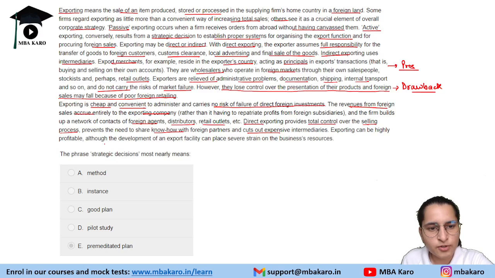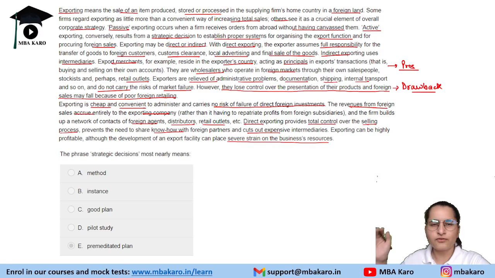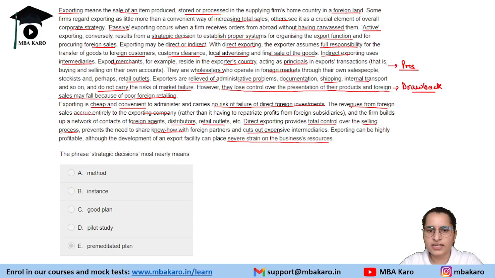Exporting can be highly profitable, although the development of an export facility can place severe strain on business resources. So obviously, if you want to have robust exporting, the export facility and the entire system is going to strain your resources, right? So exporting is discussed: active, passive exporting, direct, indirect exporting, and pros and cons of direct as well as indirect exporting are given. So this was our passage.